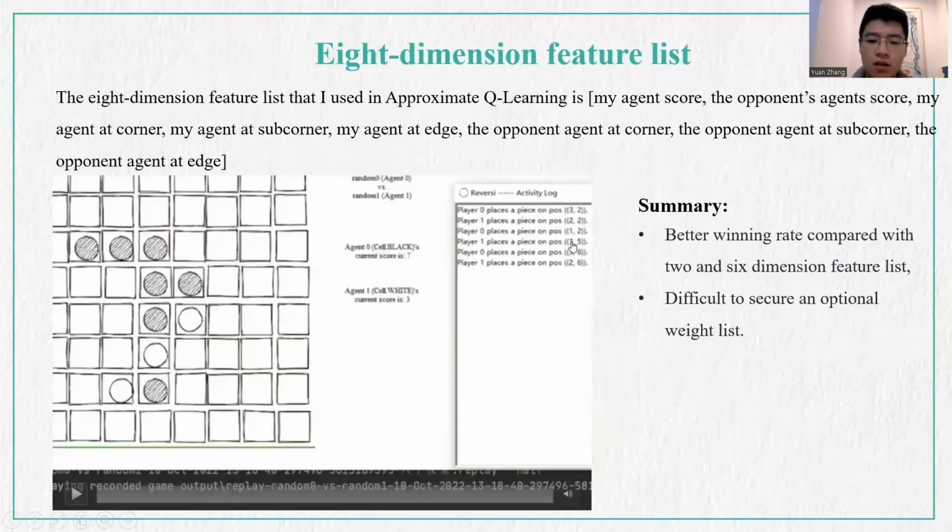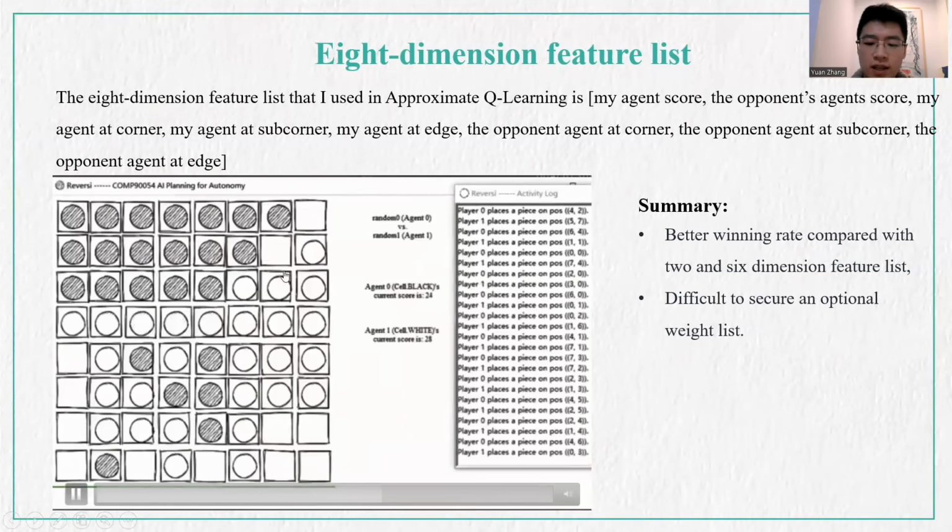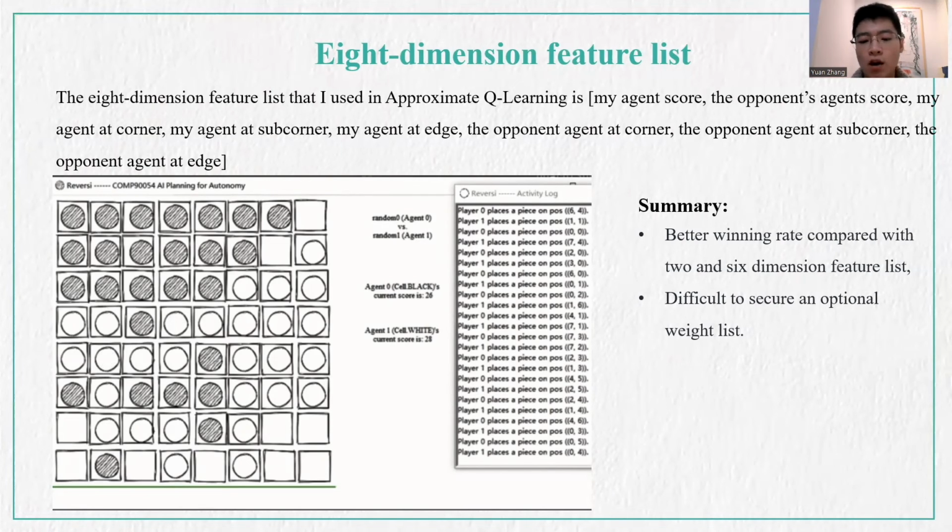And the final one is the 8-dimension feature list. And the components are shown here clearly. As we can see in the video, the opponent places the piece at 2-6. And my agent places the piece at 5-4 rather than 1-6, because 1-6 is a sub-corner. In addition, the execution of 4-6, 0-3, 0-5 shows that my agent tries to induce the opponent to place pieces in positions where we can stand more chances of placing our pieces in corners. In this case, it proves that the new feature list functions properly.